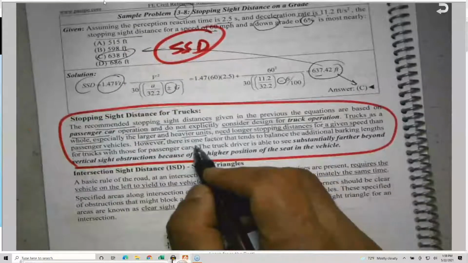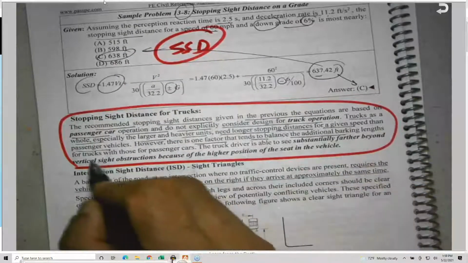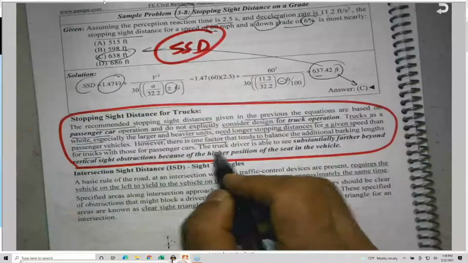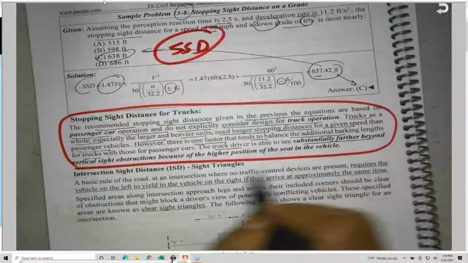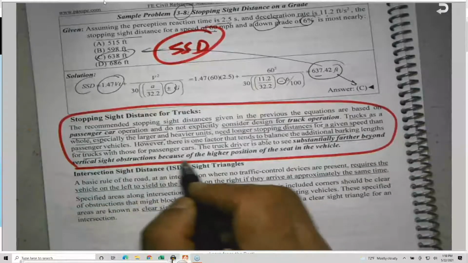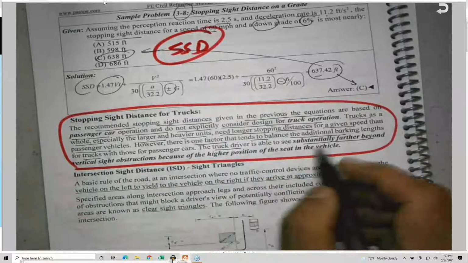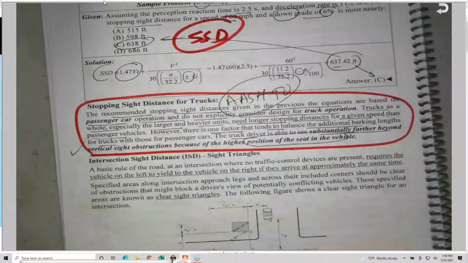However, there is one factor that tends to balance this additional braking length for trucks: truck drivers can see substantially farther beyond the vertical sight distance obstruction, because of the higher position of the seat. So this is the justification of the AASHTO, the Green Book. They are saying that there is no need to consider the truck because the truck has an advantage.